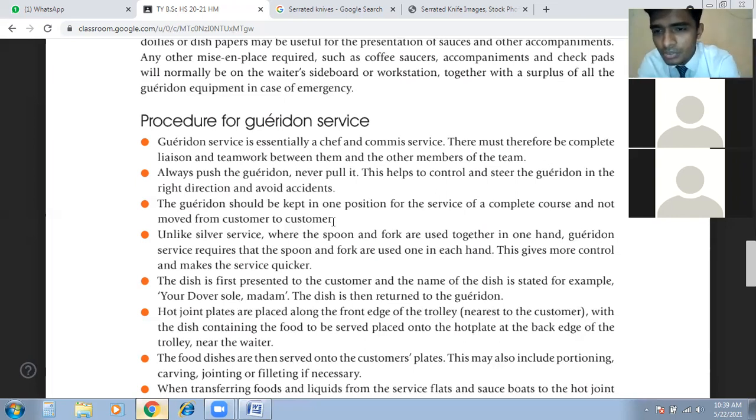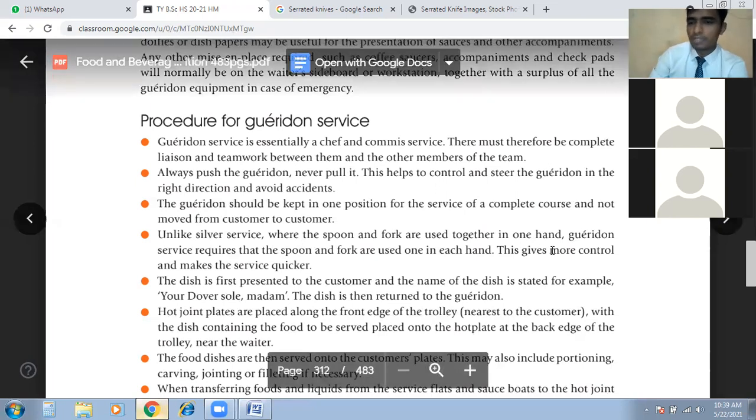Okay, this gives more control and makes the service quicker. Why do we have to use one in each hand? That gives more control. More control is very important while we are serving the Garidon, because if we are out of control, we might hurt the guest, or cause a hazard or accident, a fire hazard, an oil spill on the guest's body or something like that. So we should have proper control. For that we use fork and spoon in each hand, so that gives you more control.